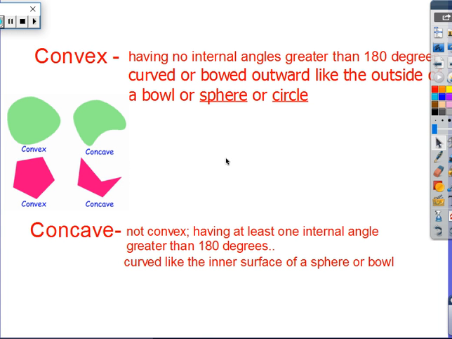Okay, we're still working with quadrilaterals. Two more words to add to your notes: convex and concave. Another term you can use to describe what your rule is when you're playing Guess My Rule.